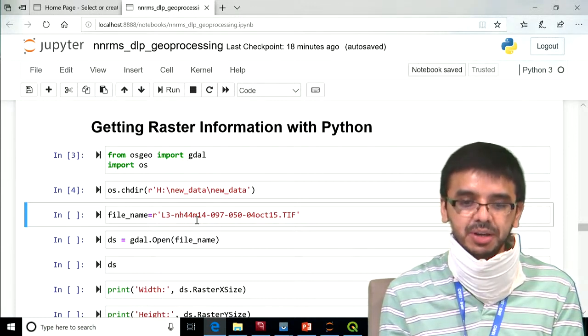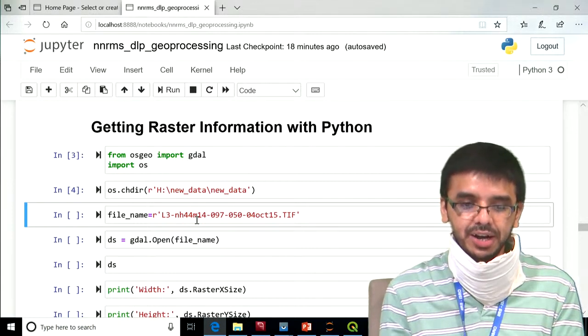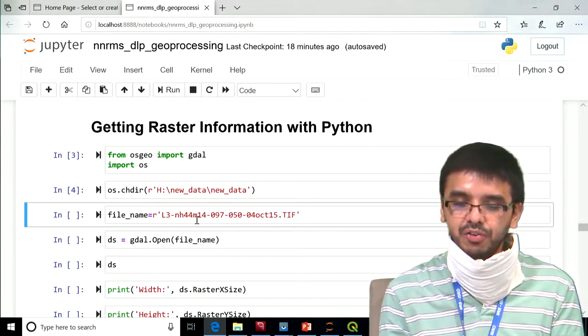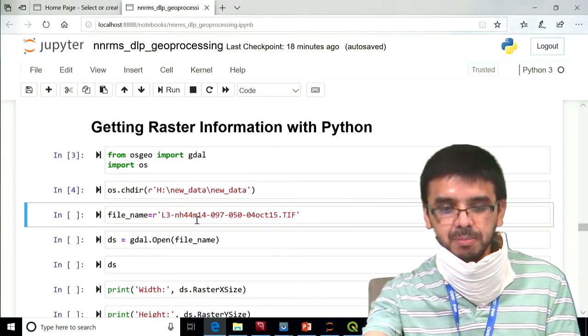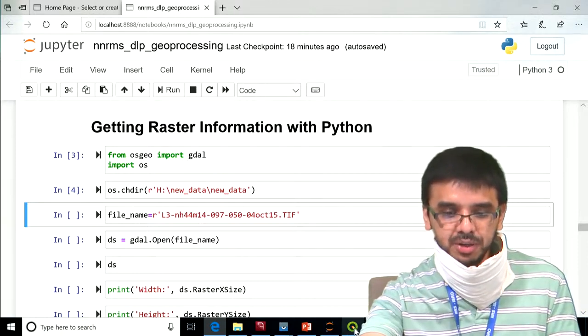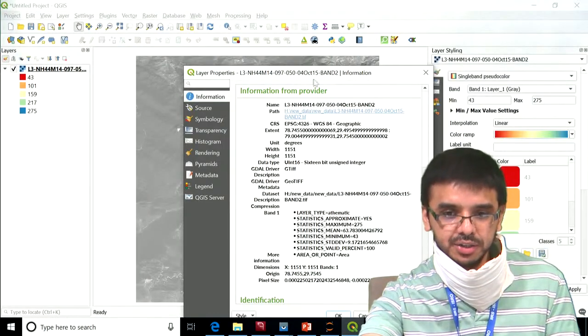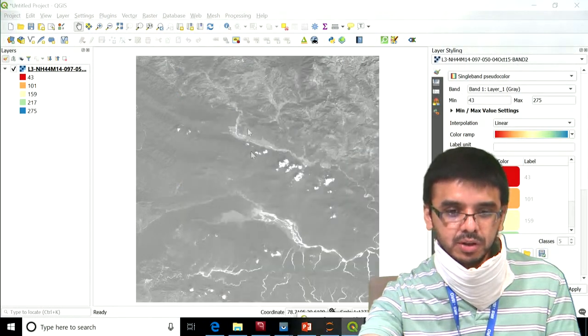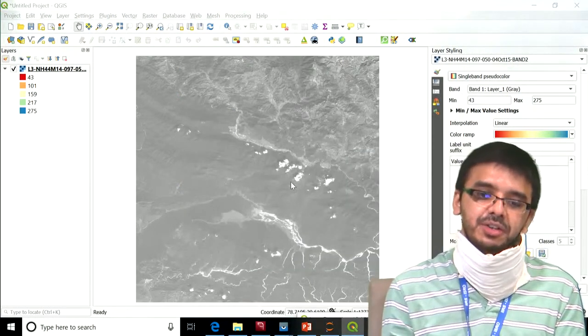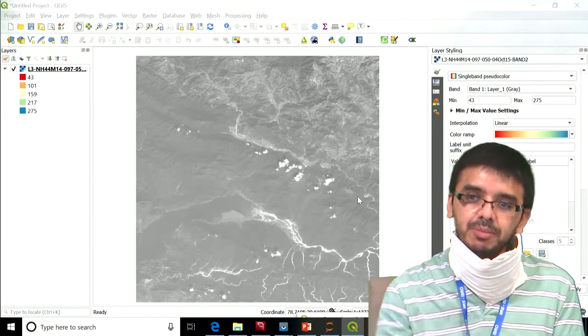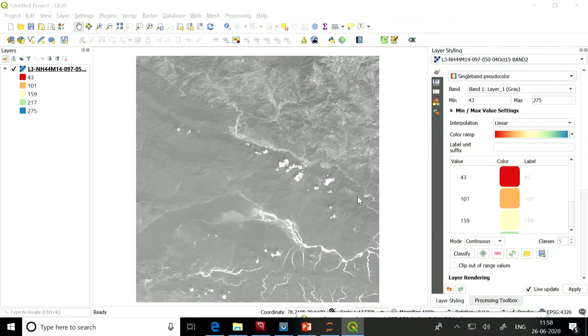This is a LISS-III image. This is an image acquired by the LISS-III sensor of the Resourcesat-2 satellite on 4th October 2015. This is some part of Uttarakhand. If I open this image in QGIS, this is the image, some part of Uttarakhand captured by the LISS-III sensor of Resourcesat-2. So we will try to read this image using the GDAL library.